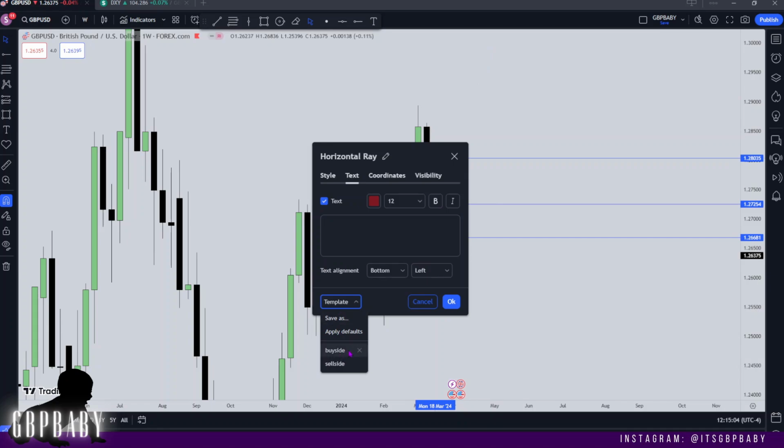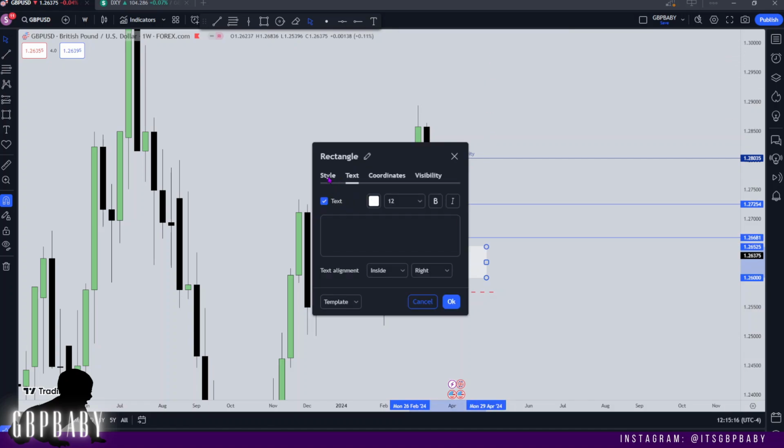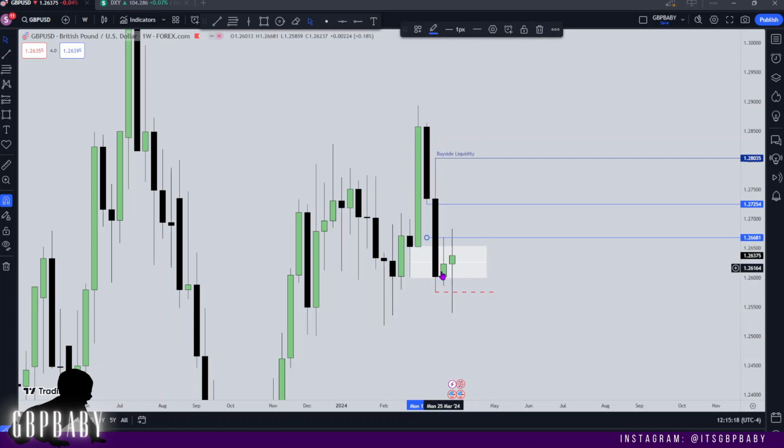So we can write buy side liquidity. And then you can see that last week we ran out these lows, grabbed sell stops and then traded higher, which is nice to see again. Another thing to take note of is if we look at the 50% of that wick right here, price is also managing to stay above that.